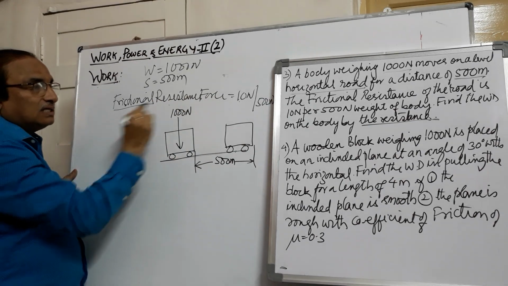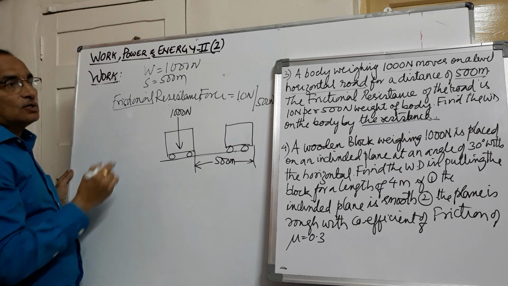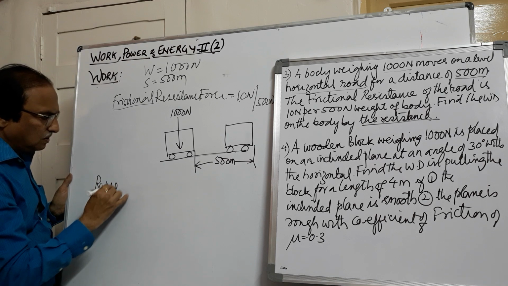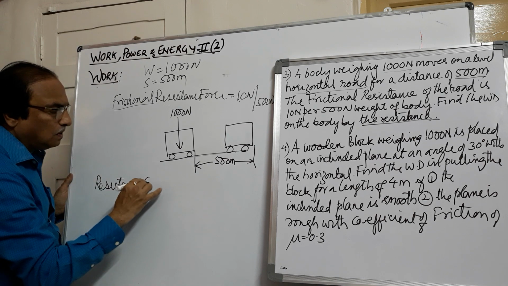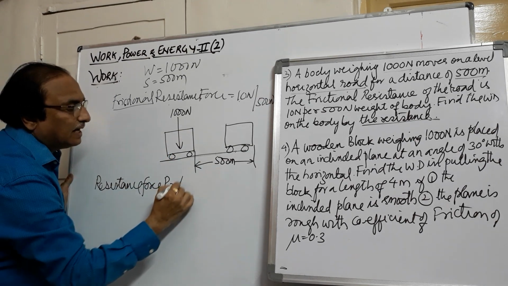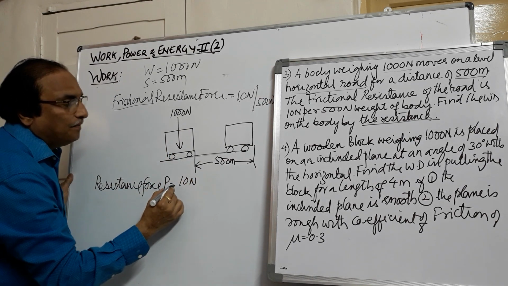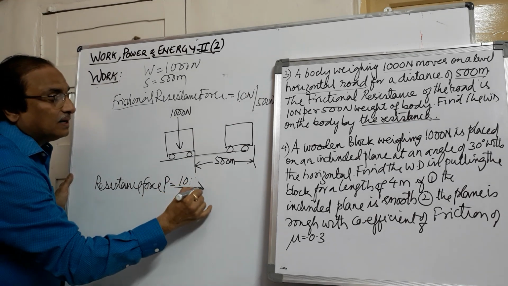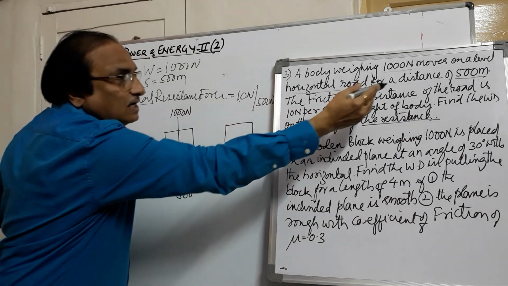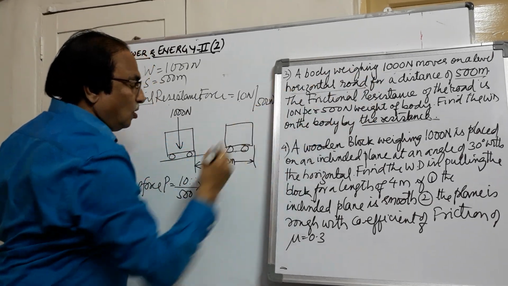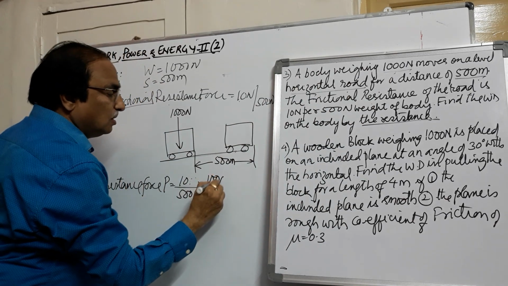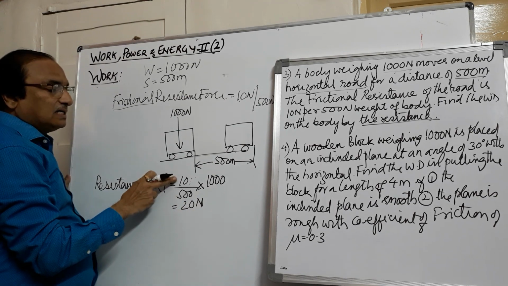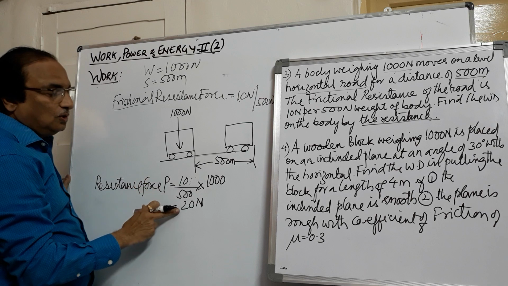So the work is done by this frictional resistance force. Let us first find out what the frictional resistance force is. The resistance force he has given as 10 Newton per 500 Newton weight of the body. But what is the total weight of the body here? It is 1000 Newton. So for 500 it is giving 10, and for 1000 it will give 20 Newton.